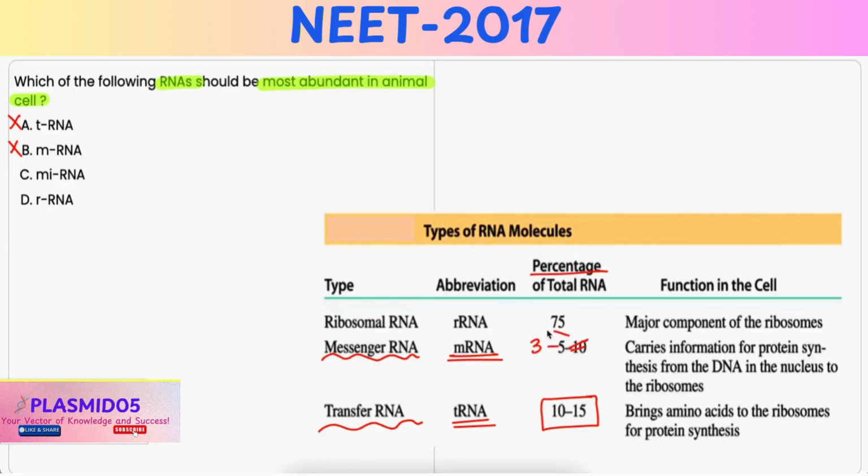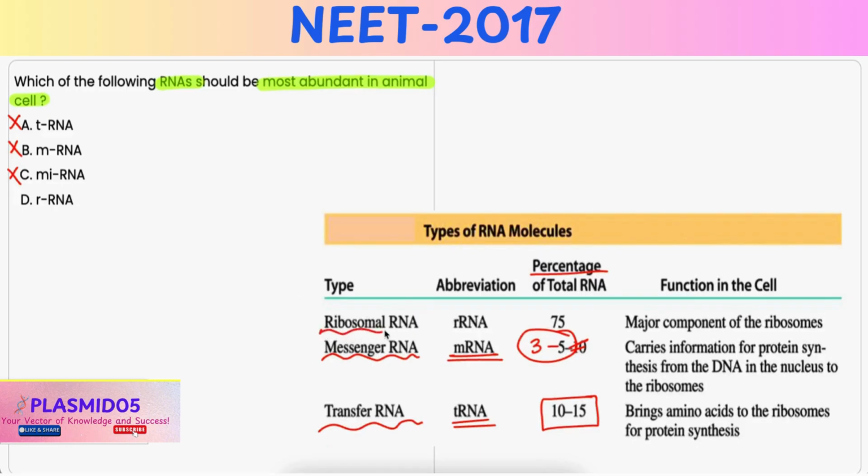Option C, miRNA. MicroRNA, that is miRNA, regulates gene expression at the post-transcriptional level, and it is present in very low amounts compared to other RNAs. Hence, it is incorrect. Option D, rRNA.